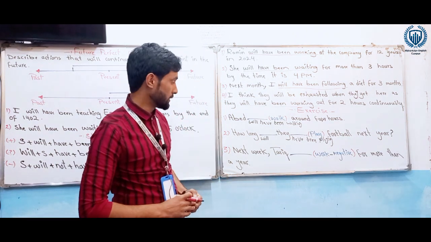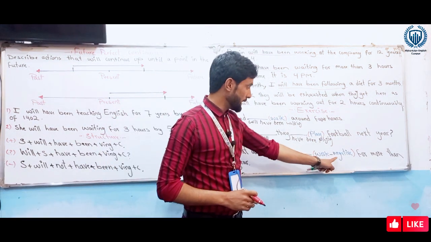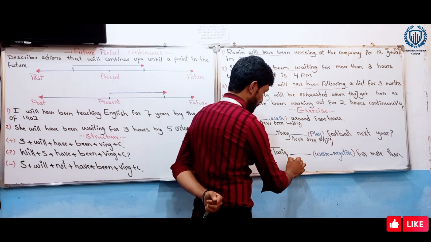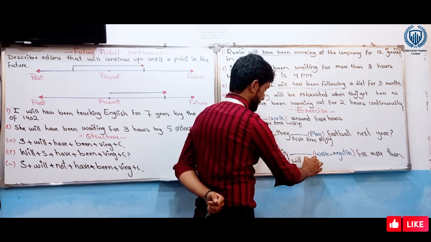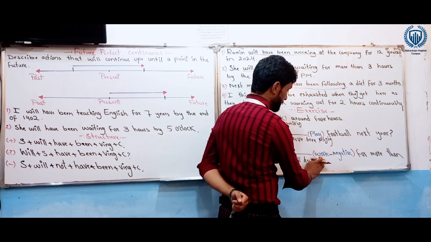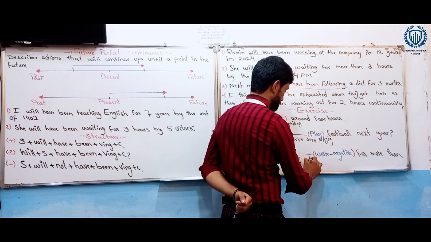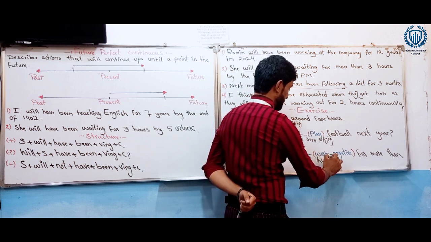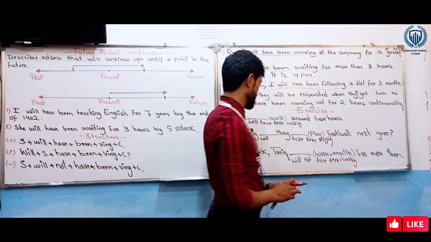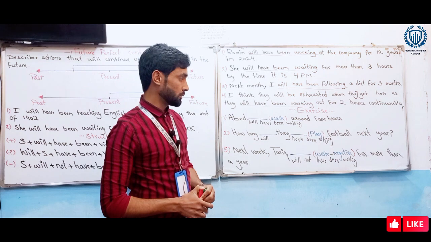It's a question form. Third one, next week, Tariq. It's a negative form. We have to make it negative. Next week, Tariq, we have to add the auxiliary will, will have been. So it's a negative form. In the negative form, we have to add not after will as well. Will not have been working. Will not have been working for more than a year. It's a negative form of future perfect continuous tense.